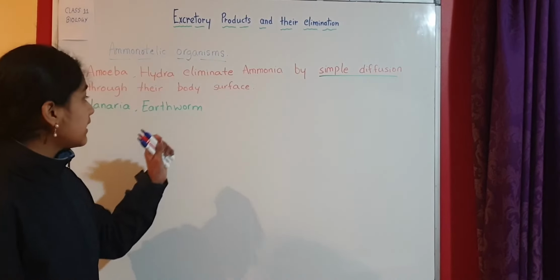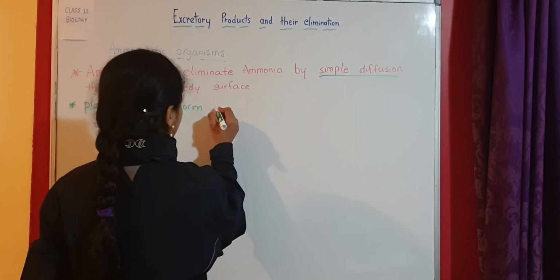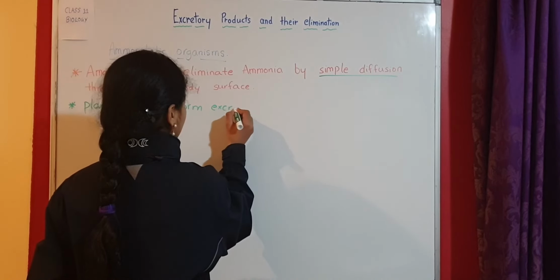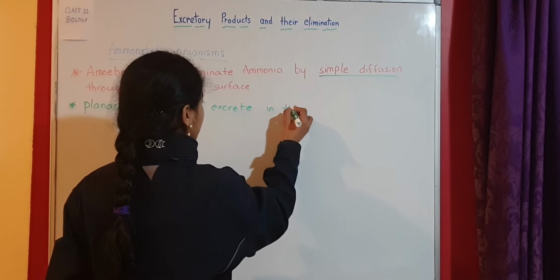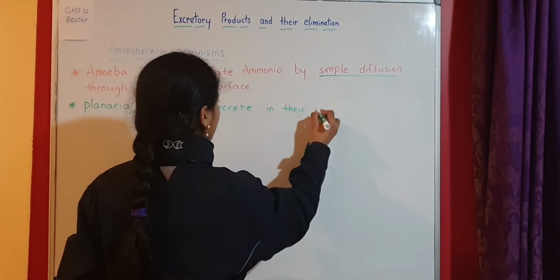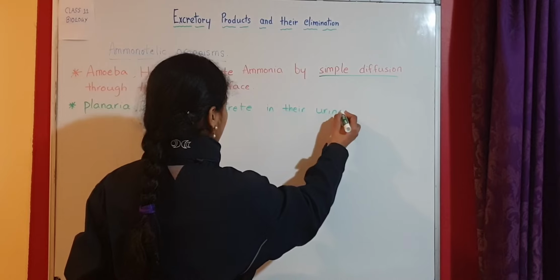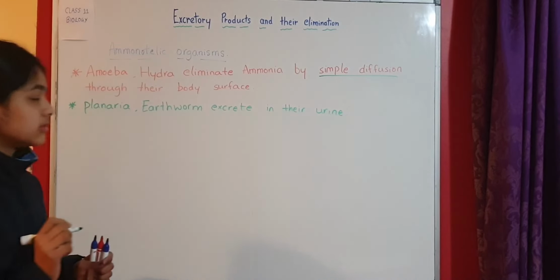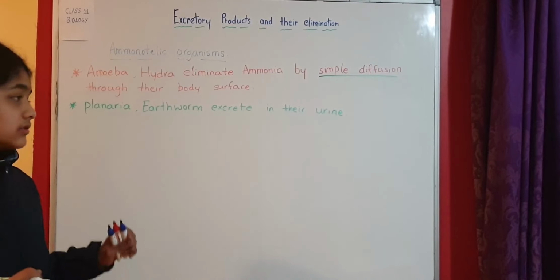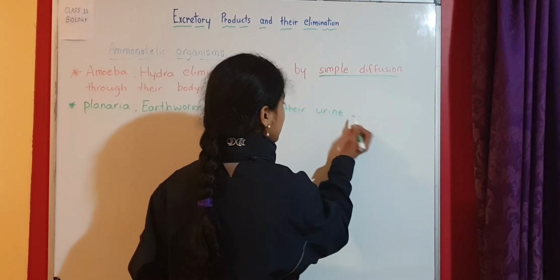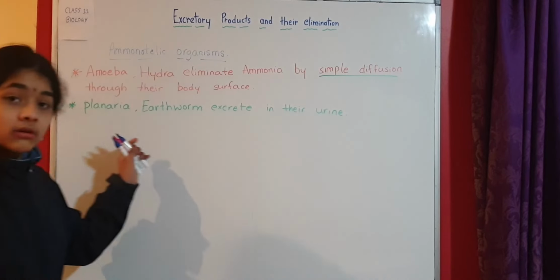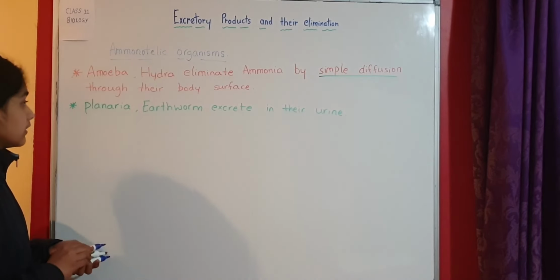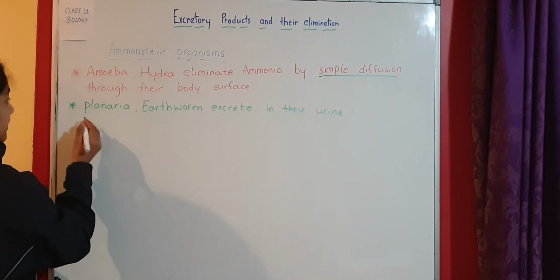Planaria and earthworm excrete ammonia in their urine. So in their urine only they excrete this ammonia. This is a bit strange, but we need to remember. So this is about planaria and earthworms, also some tadpoles. Okay, so these three are animals.